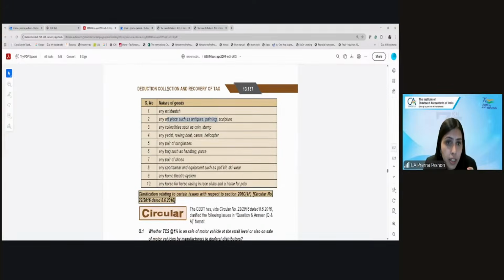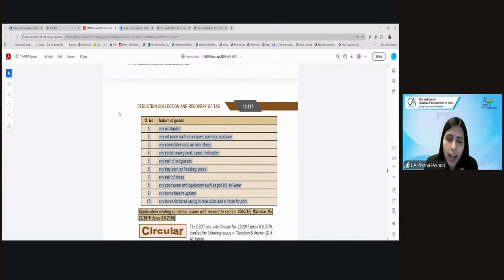Now you may be wondering, are these goods worth rupees 10 lakhs? Yes. So these notified goods, a car can easily be about 10 lakhs. But these notified goods which have been introduced are specifically introduced to capture the sale of luxury items. Can you imagine a watch worth more than 10 lakh? Shoes worth more than 10 lakh? Handbags worth more than 10 lakh? So we are talking about goods like Louis Vuitton, Cartier, Gucci, Armani, Prada, all of those.